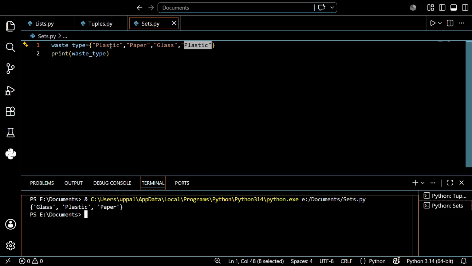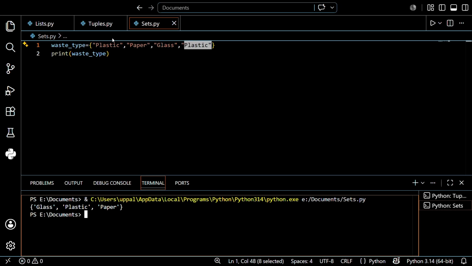So I want to ask one question guys. Imagine you are logging types of waste segregation by 50 households for an environmental survey. Some households might report the same type twice by mistake. Why would a set be a perfect data structure here instead of a list? So comment your reason guys. Do not forget about that.